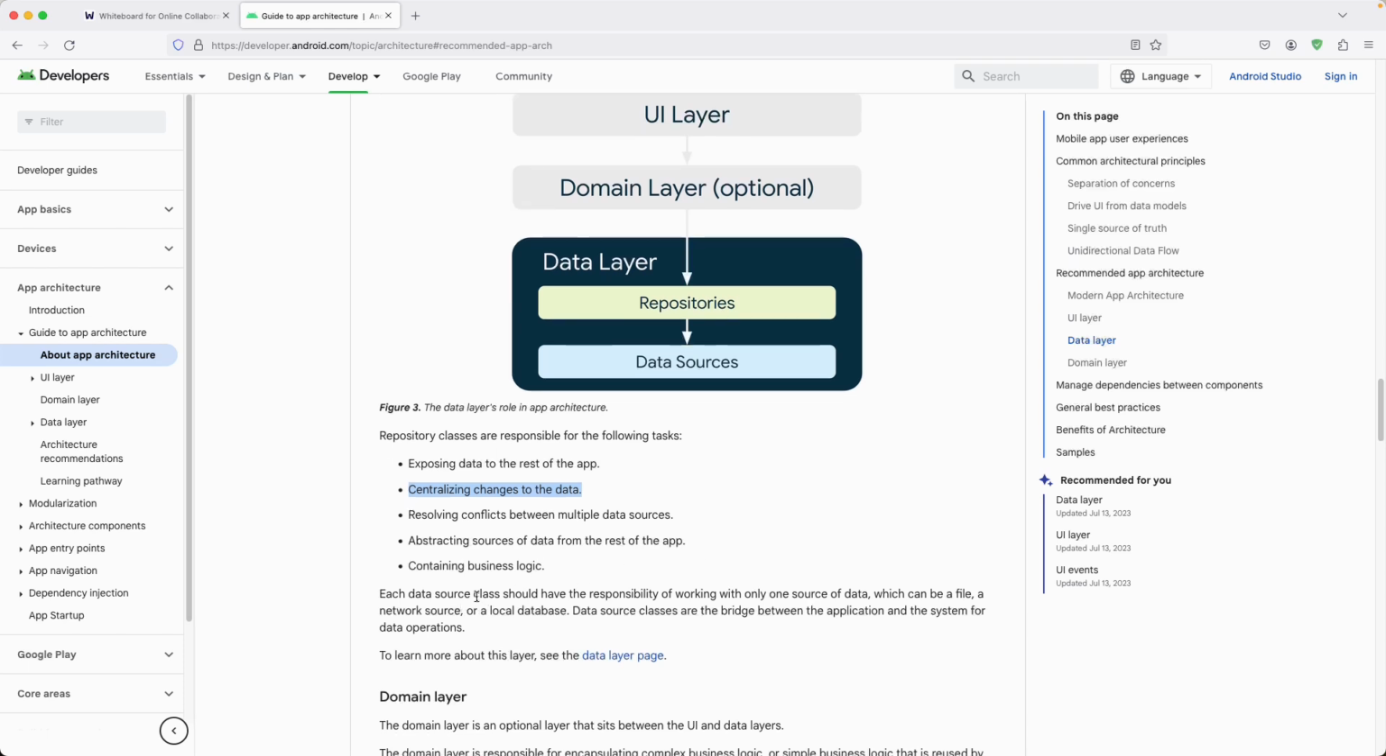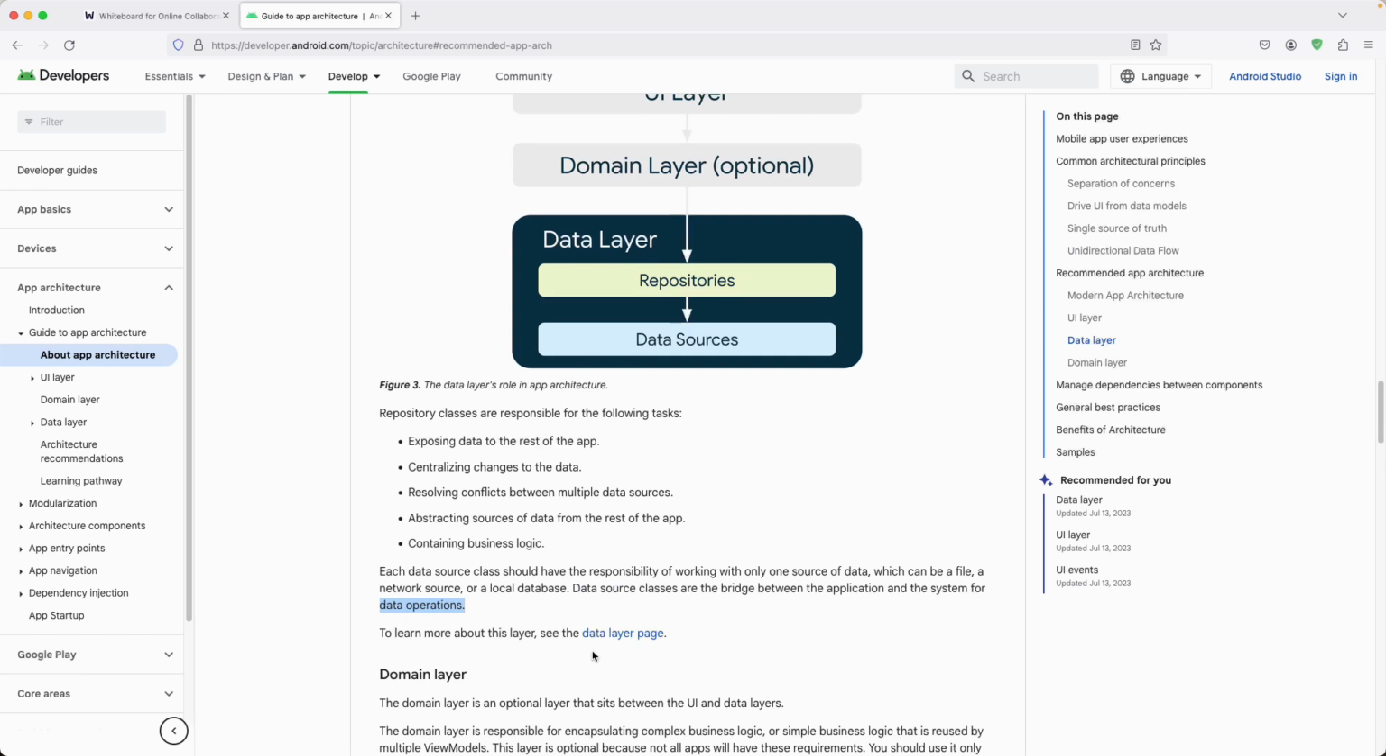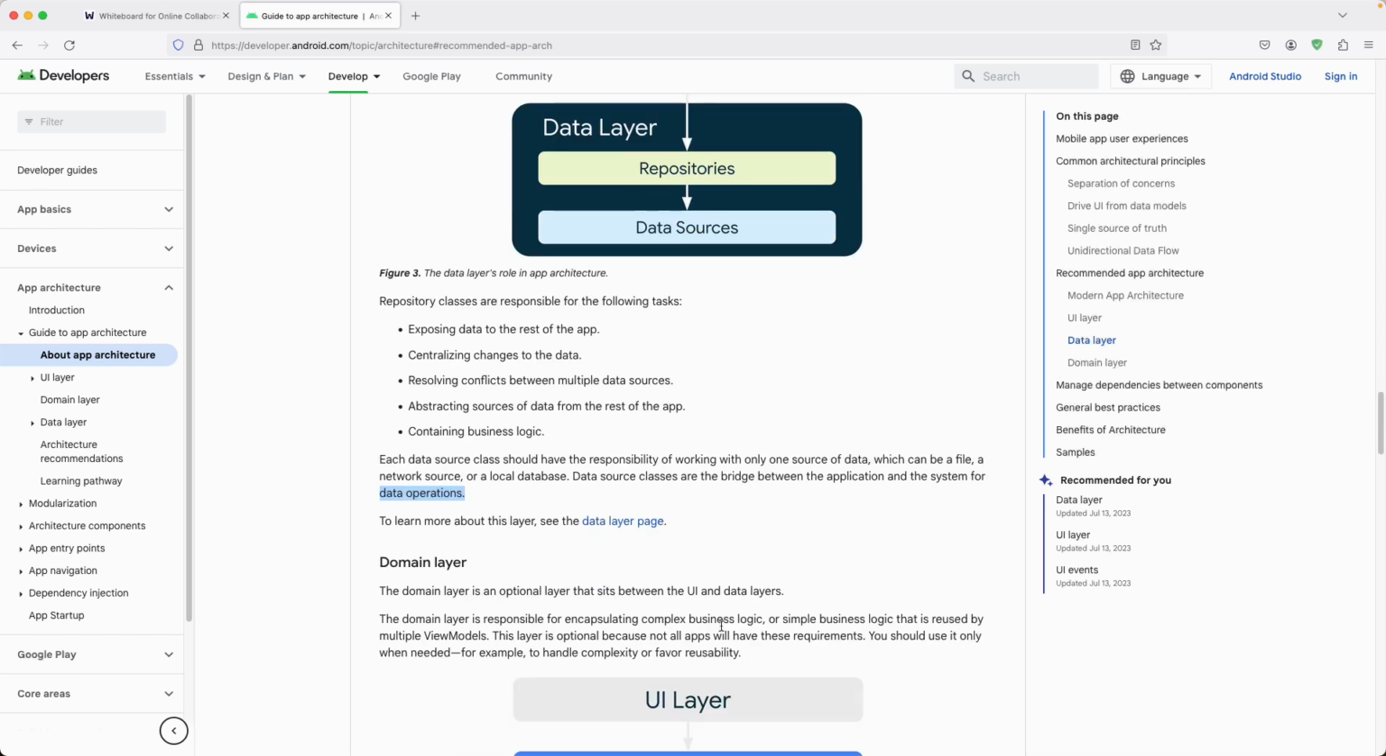And each data source class should have the responsibility of working with only one data source. That is an important thing. It can be a file, a network resource, or a local database. So data source classes are the bridge between the application and the system of the data operator. You can go and learn more about this in the data layer.